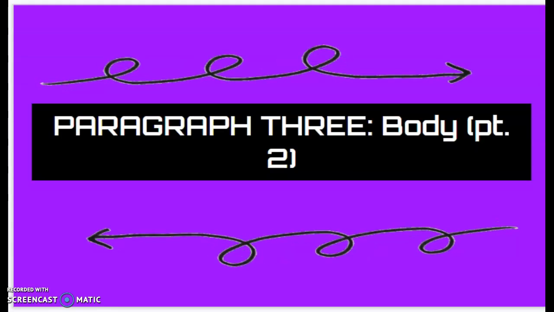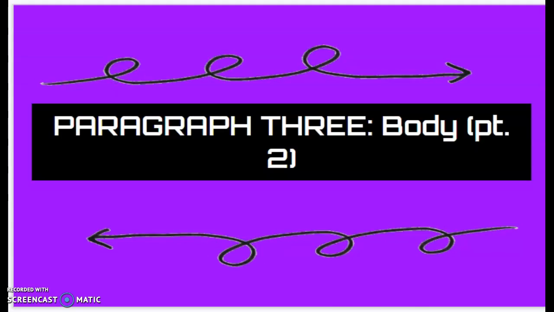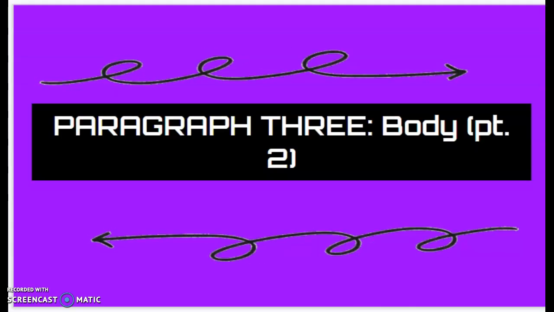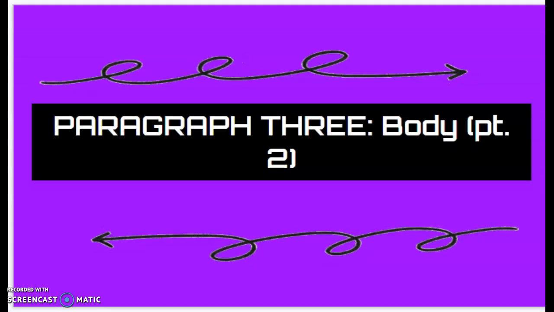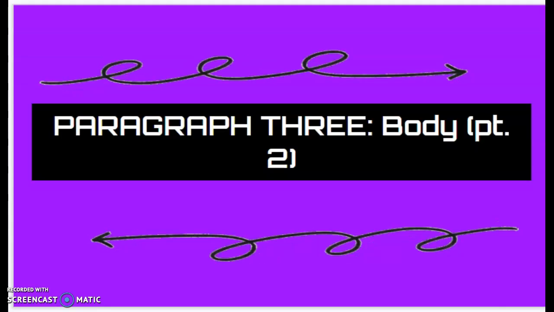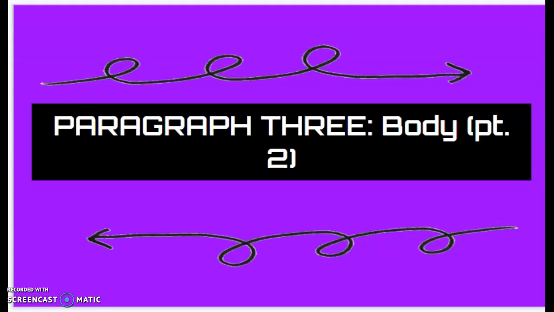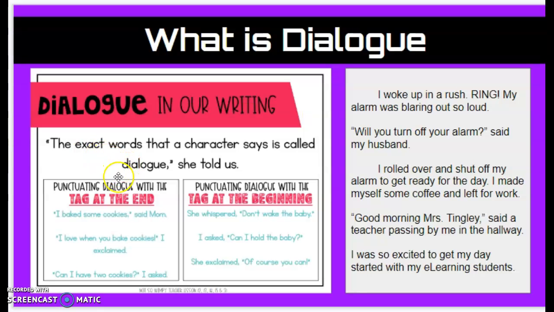Hello, third grade, and welcome to Writer's Workshop for today. We are going to continue writing the body of our text, what our story is all about, and we are going to add dialogue today. Remember that dialogue is what a character says.